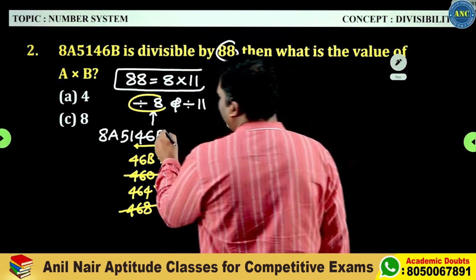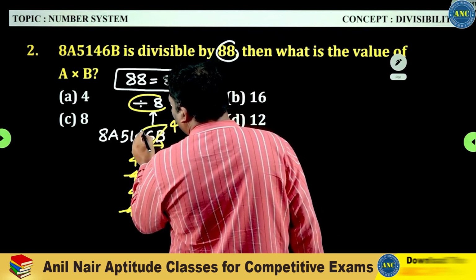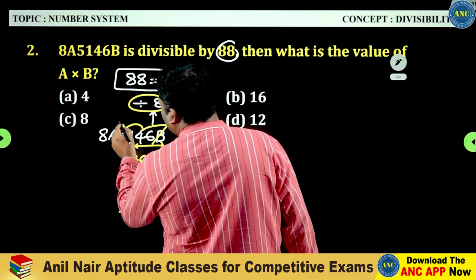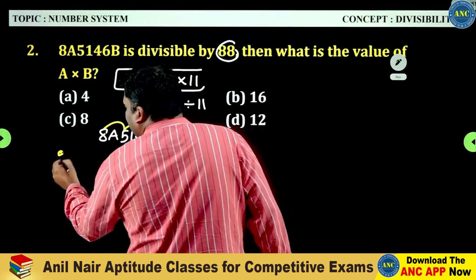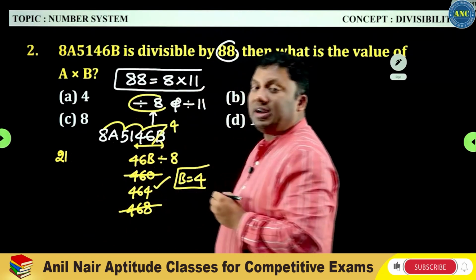So this is 4, this is 4. 4 plus 4, 8. 8 plus 5, 13. 13 plus 8, 21. I am using the divisibility rule of 11.